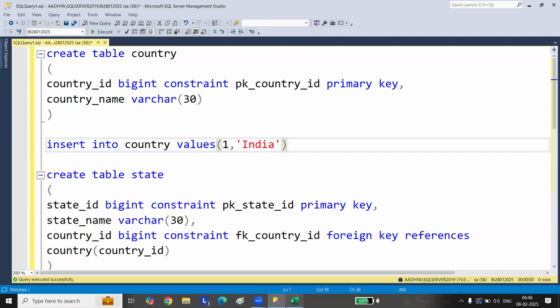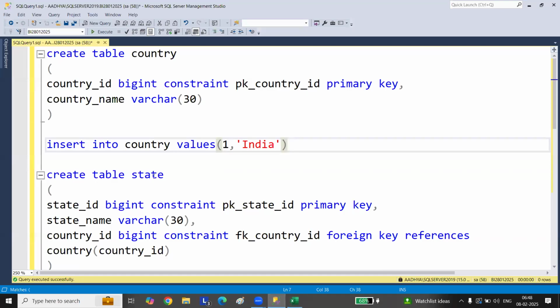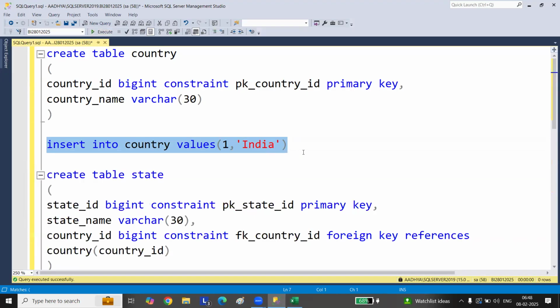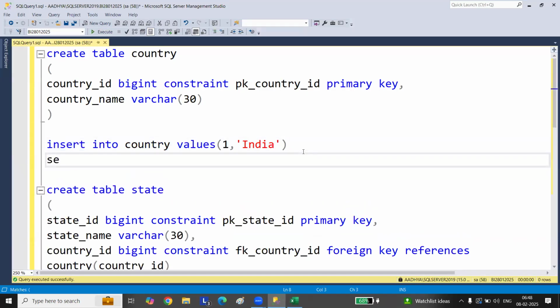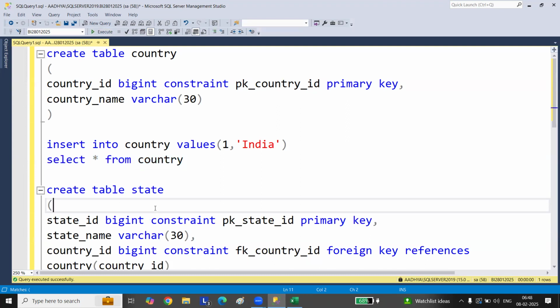The same thing I'll take that I've given here. 1 India. Let's go there. Insert. Let's go there. Select star from country. Now just go and insert here. You got it, right? Let's come to the state here.